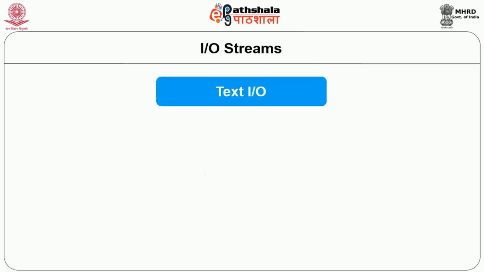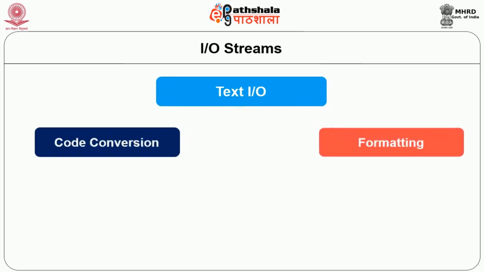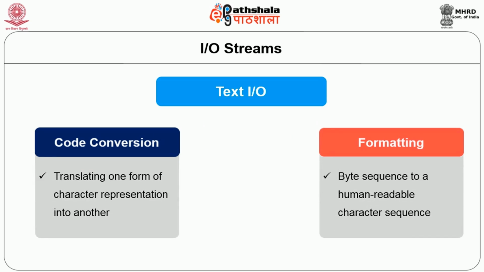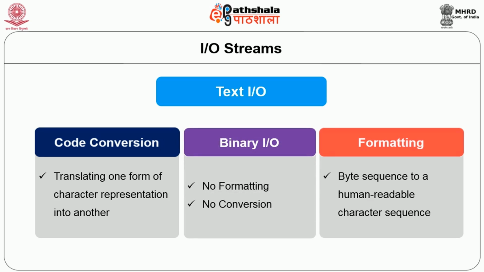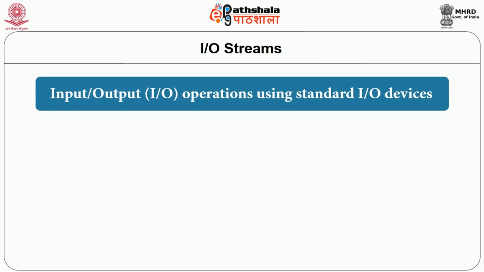All these IO streams actually require two processes, code conversion and formatting, for text processing especially. So when text processing is done, whenever we have multi-code character sets, it may be required to convert them into ASCII characters, and sometimes it may be required to format the data also into human readable formats. Whereas when we use binary IO, no formatting or conversion takes place, and so usually binary IOs are faster. Now let us see how these operations can be performed using standard input-output devices.